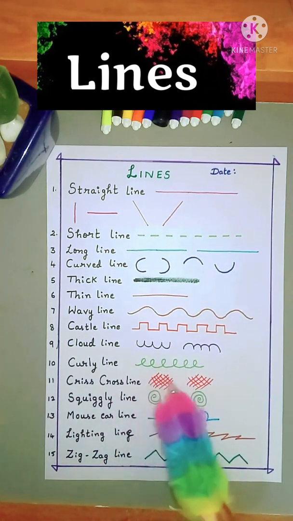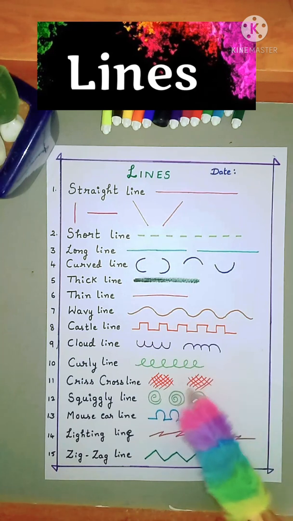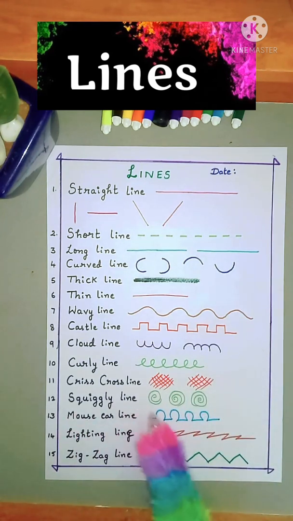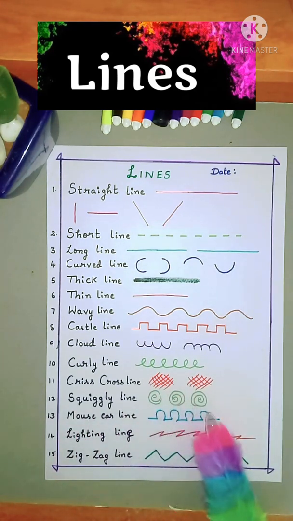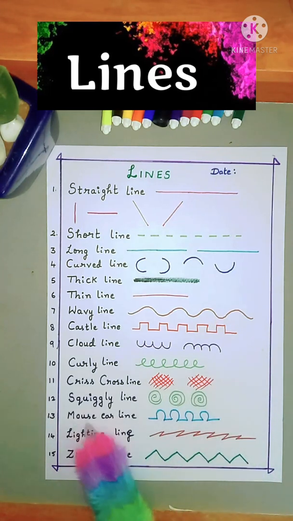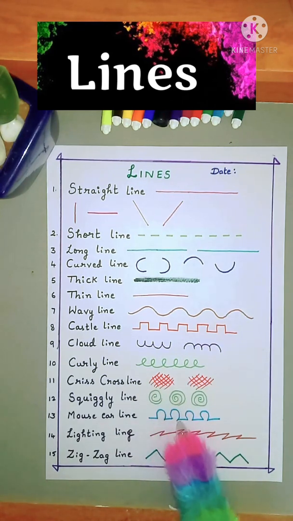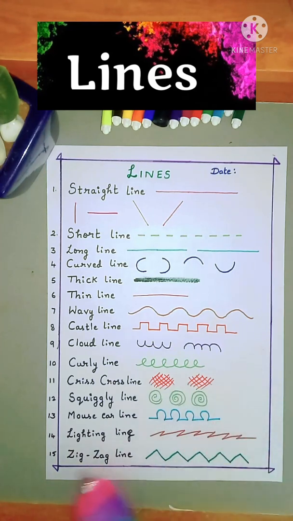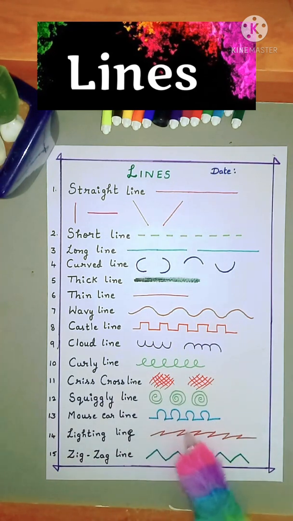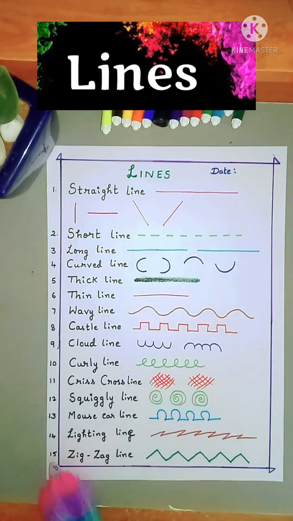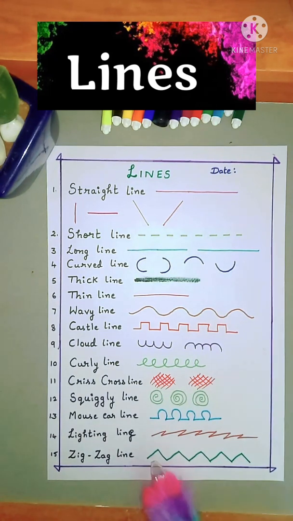Criss-cross line. These are the patterns we make with slanting lines. Squiggly lines. This is again for curls, flowers, etc. Mouse ear line. This is done with horizontal lines and curved lines. Lightning line with slanting lines. Last one, the zigzag line. It is done with slanting lines, one slanting from right to left and the other from left to right.